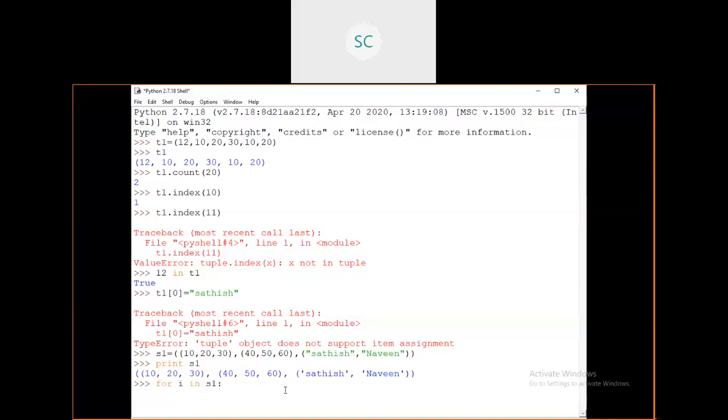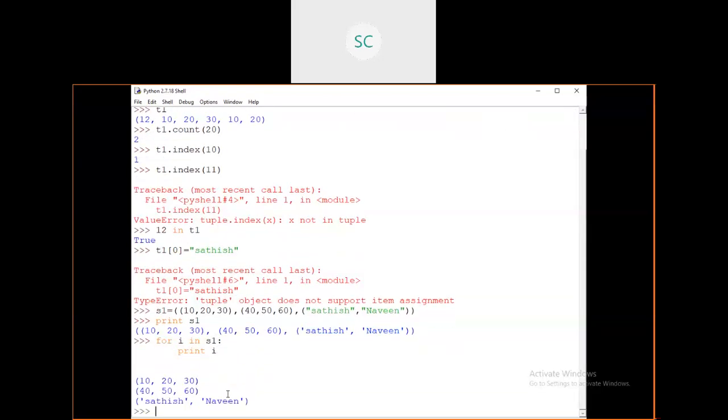Just print i here. Now I'm going to retrieve all the elements from this tuple, for each i in S1, getting that i. So now you can see the elements are retrieved like this.